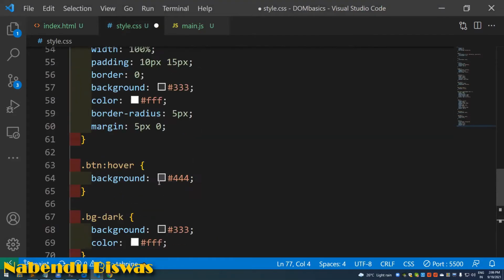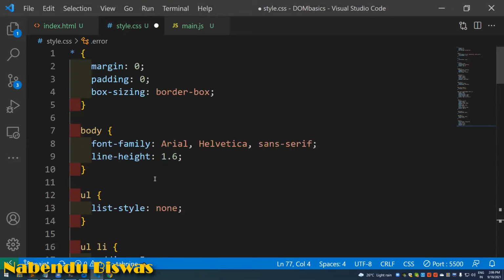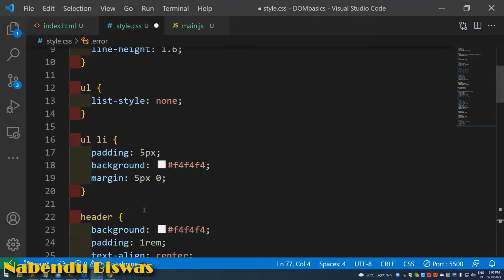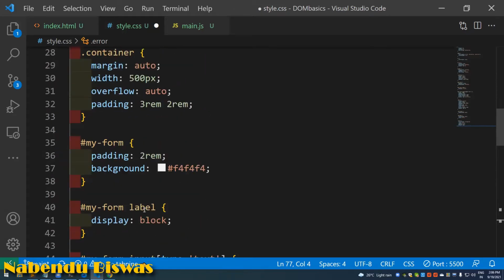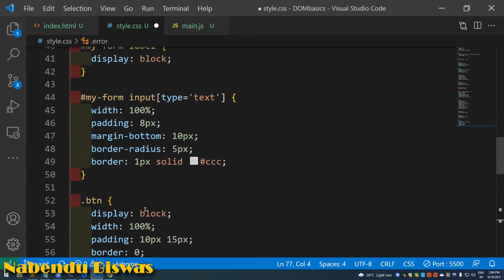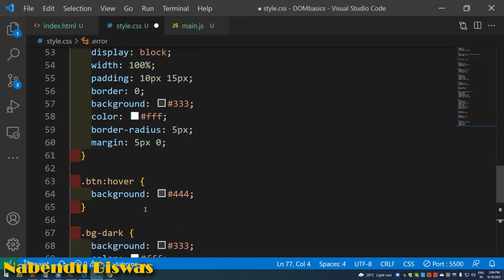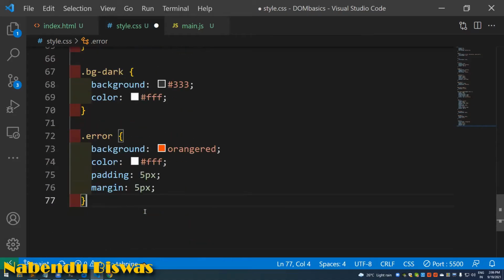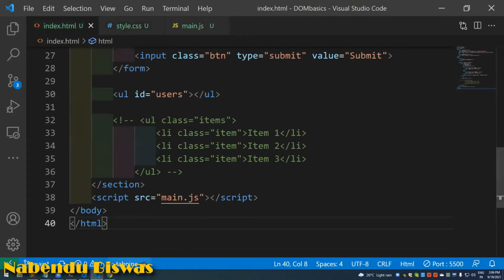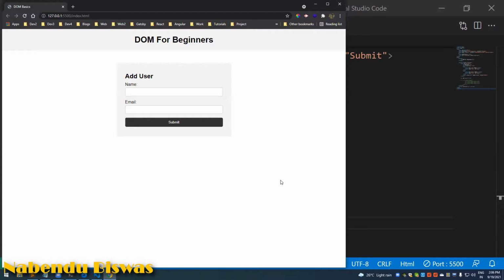You can all go through the CSS, because I am going to provide the code on the Telegram group. So main and all those things are there, header, my form, label, my form input, button, and some hover and error styles we are going to use. Save it, and it will show a very good form here, like this.